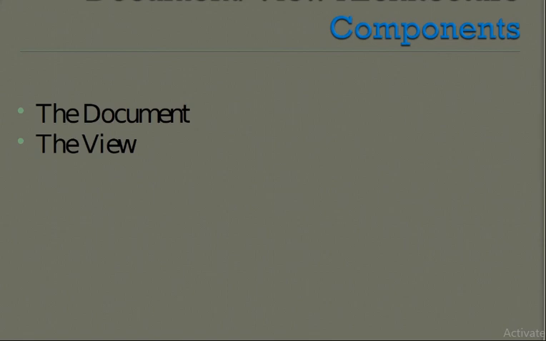The view provides the basic functionality for programmer defined view classes. A view is attached to the document and acts as an intermediary between the document and the user. A view renders the image for both printing and print preview.